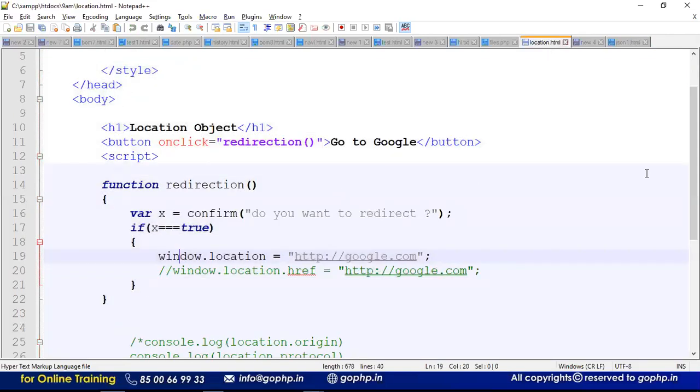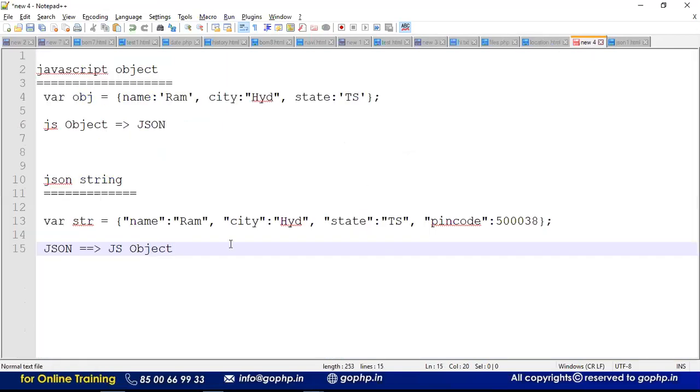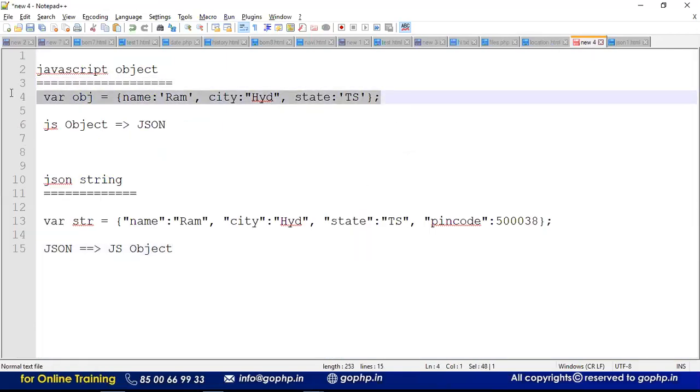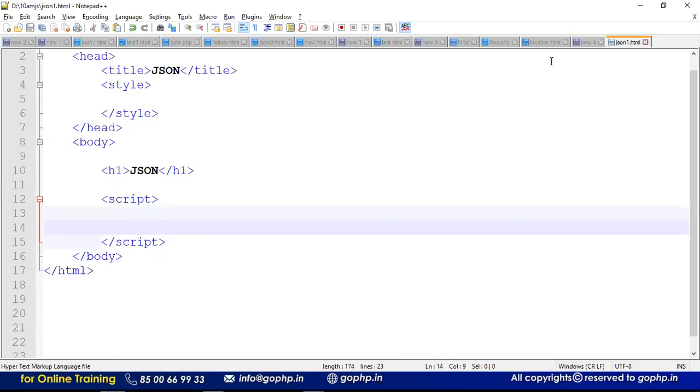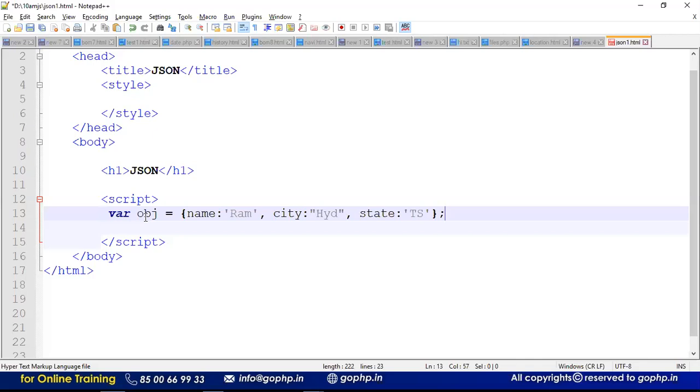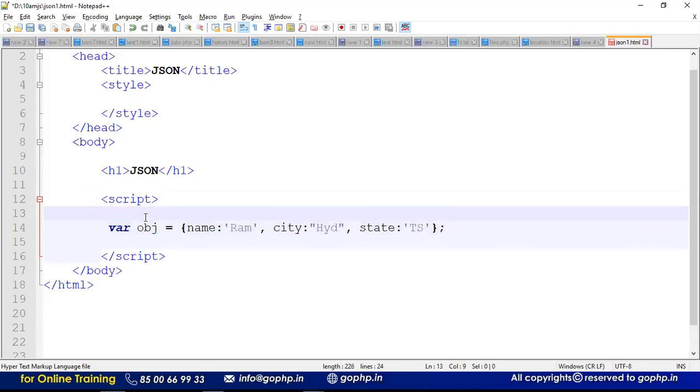This is the JavaScript object, guys. Don't bother, later I will explain very clearly with some realistic examples so that you will understand. Right now I'm not using any data exchanging application here. I will just show you what an object is, how we can convert that into JSON, what JSON is, and how we can convert it into a JavaScript object. In the later Ajax session, I will show you very clearly how the data is exchanged between the client and server. We don't know Ajax yet, so later we will see how this is going to be exchanged here.